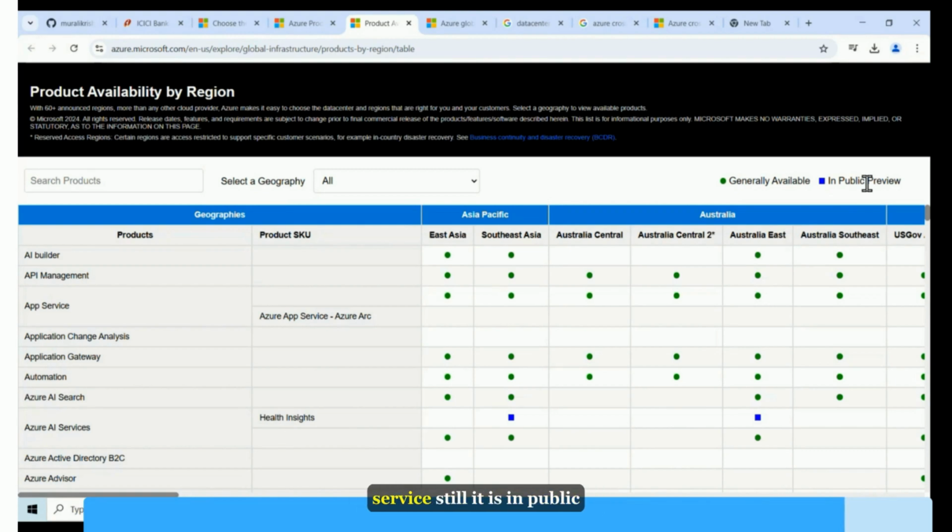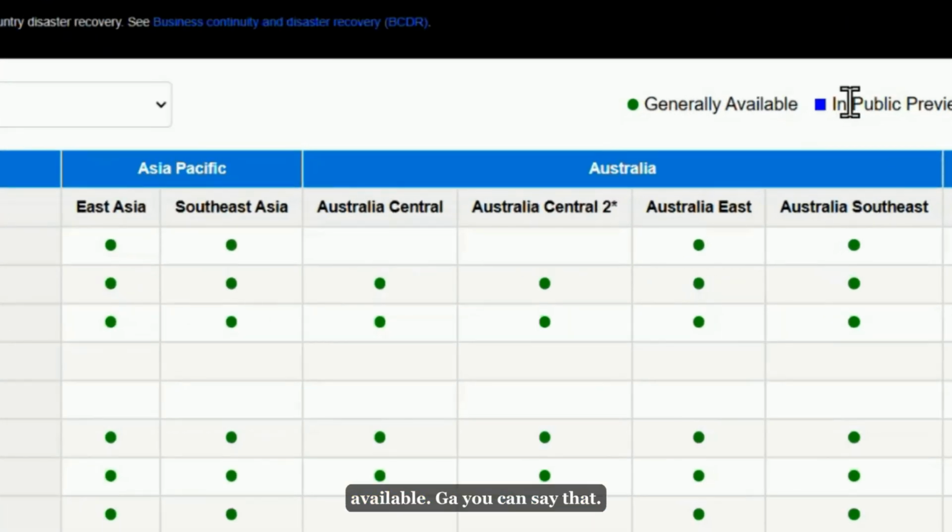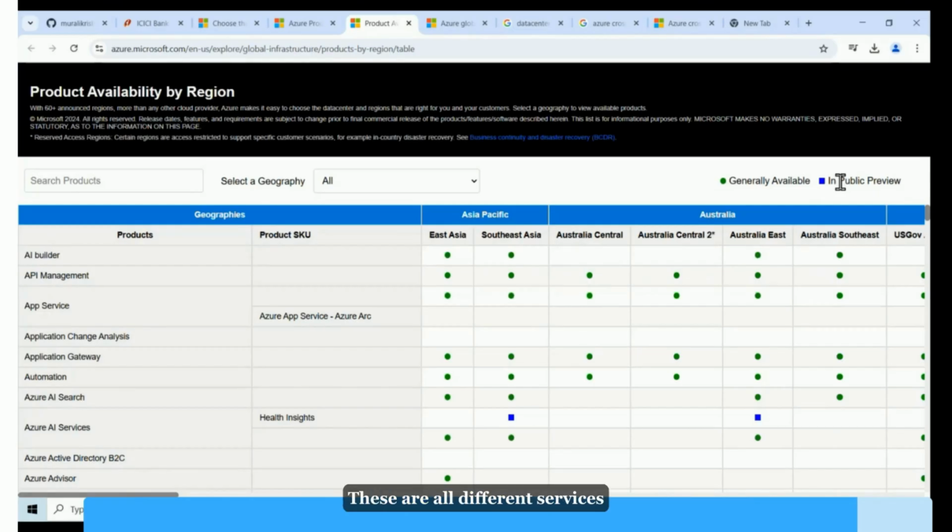Recently they launched one service. Still it is in public preview, not yet finalized, right? If they complete testing, then they will make it generally available, GA, you can say. So just see here. These are all different services. Currently, which region are we seeing? These are all different areas you can see.